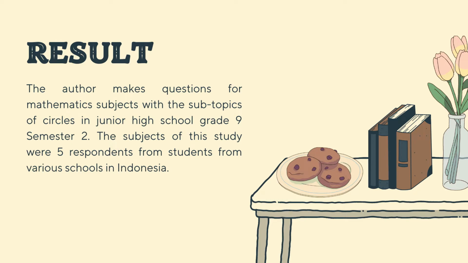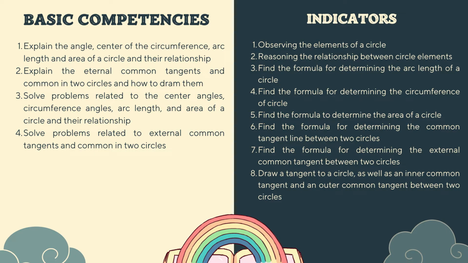Okay. Next, the basic competencies and indicators to be achieved in these circles material are as follows. Okay, the basic competencies. 1. Explain the angle, center of the circumference, arc length, and area of a circle and their relationship. 2.